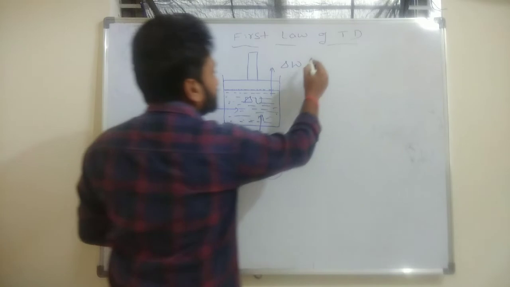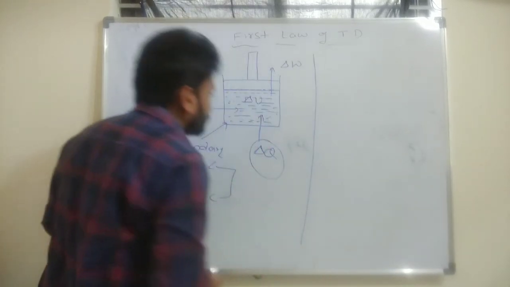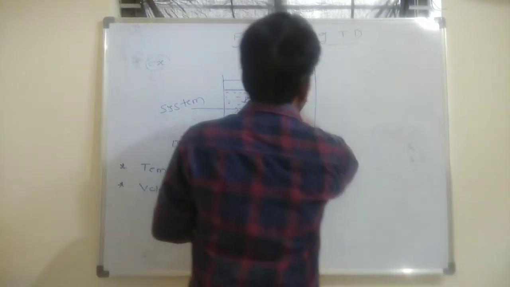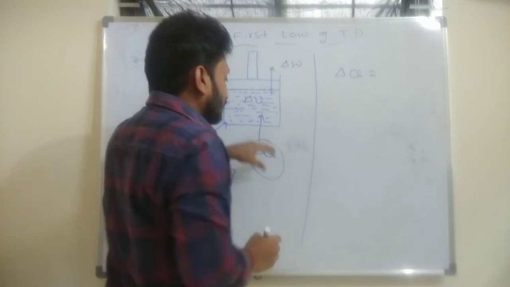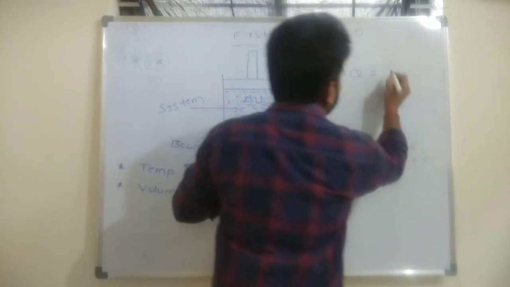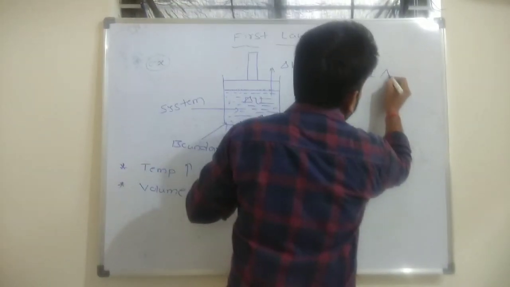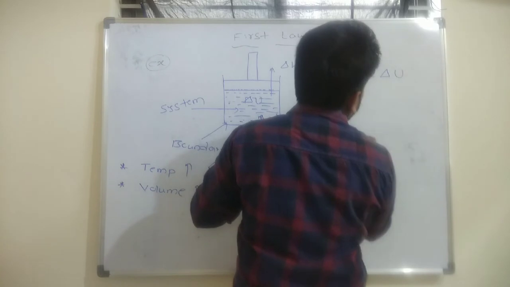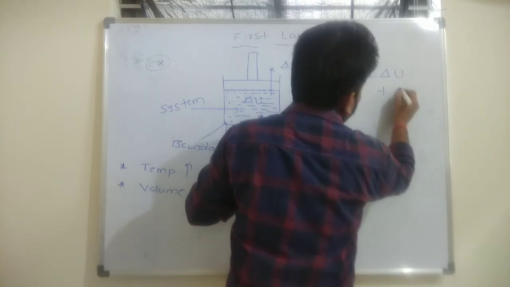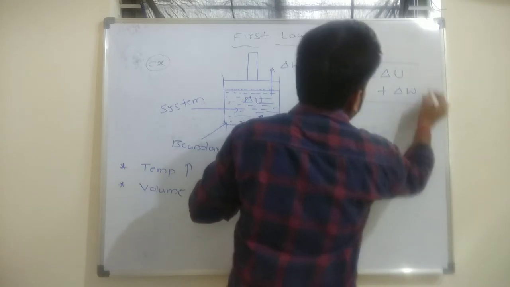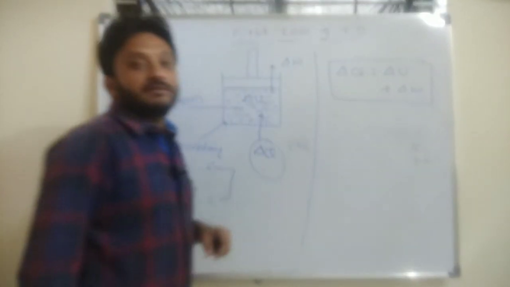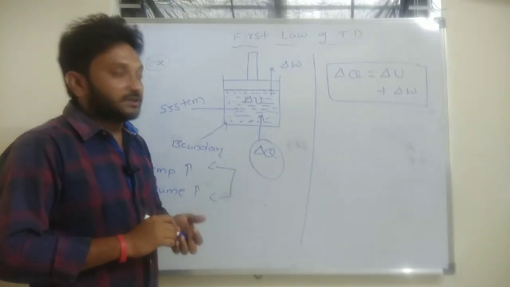So this is what the first law of thermodynamics is. If you want to write it mathematically, if you add delta Q amount of heat energy to any system, out of this energy some part will be utilized to change the internal energy of the system, and the remaining part will be utilized to do work on the surrounding. So this is exactly the definition of the first law of thermodynamics.